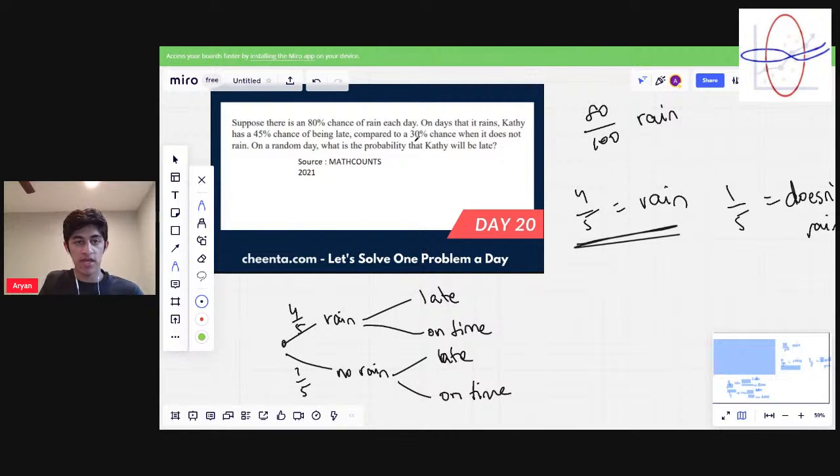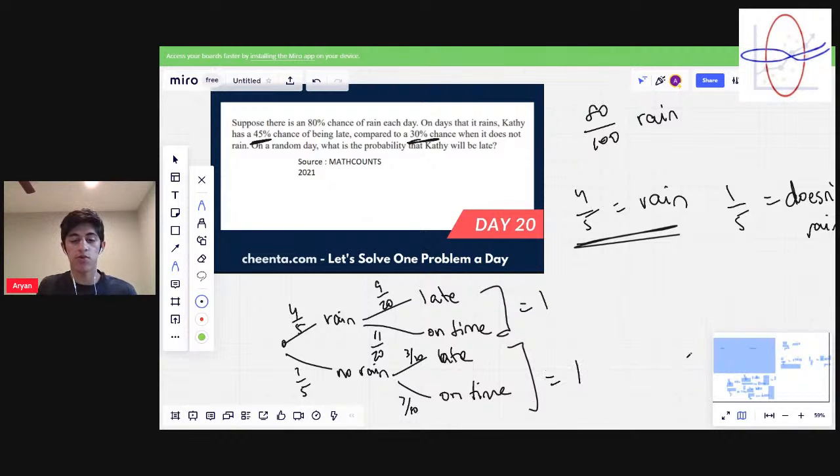Now, if it rains, then they tell you there's a 45% chance of being late. So 45 over 100, we could just write that as 9 over 20. 9 over 20 is the probability that she is late given it rains. And now on time, that means it must be 11 over 20 because we know this must add up to 1, right? She's either late or she's on time. There's no third option. Now, if it doesn't rain, they tell you there's a 30% chance that she is late. So that is 3 over 10. And again, that means 1 minus 3/10, 7 over 10, is the probability that she's on time. Because again, this must add up to 1.